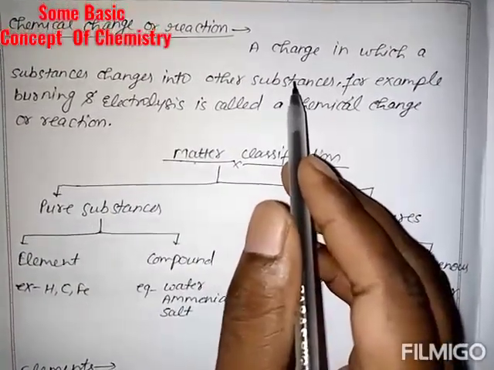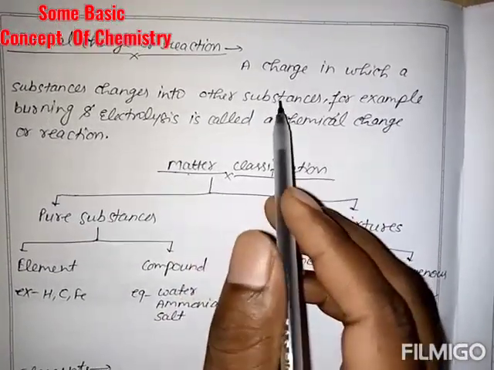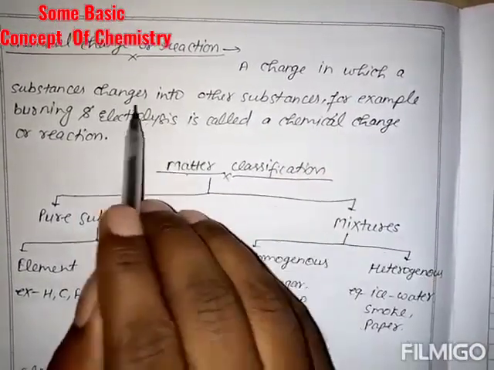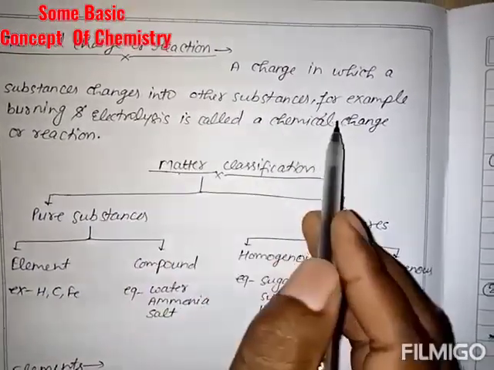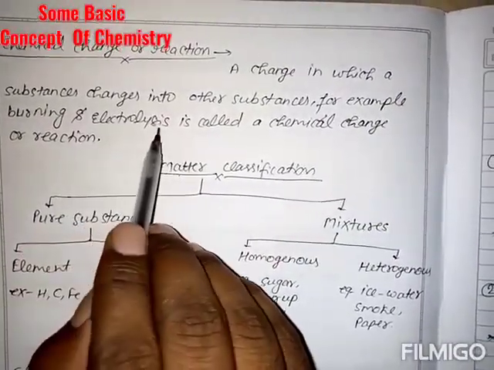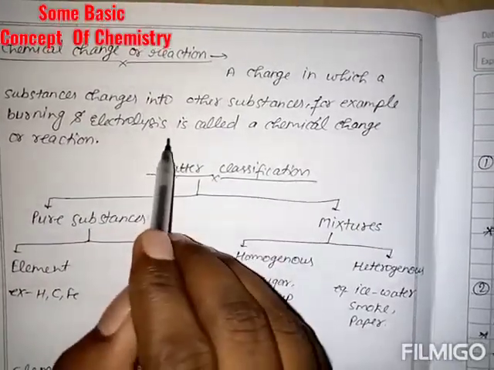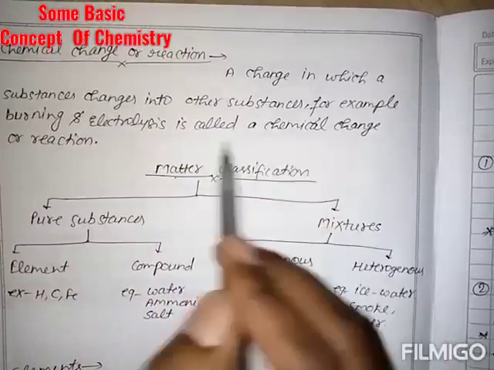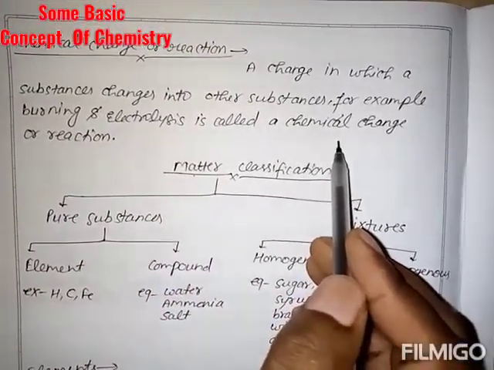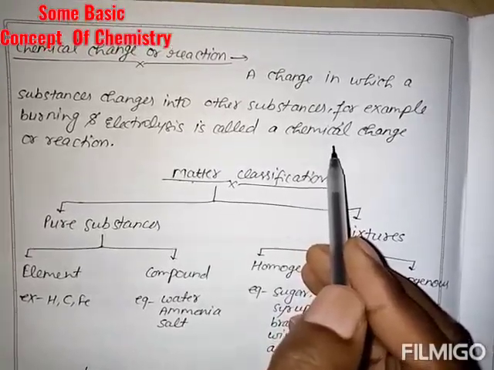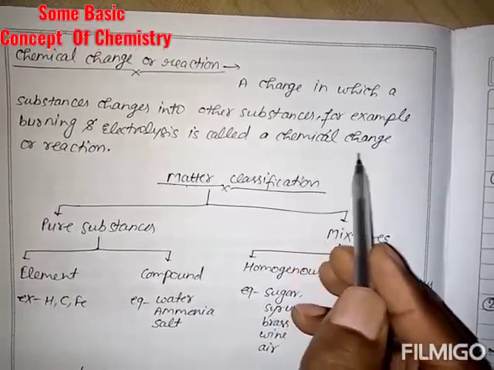Examples are burning and electrolysis, which are called chemical changes or reactions. There are many examples of chemical reactions which cannot go back, so their behavior may also change.